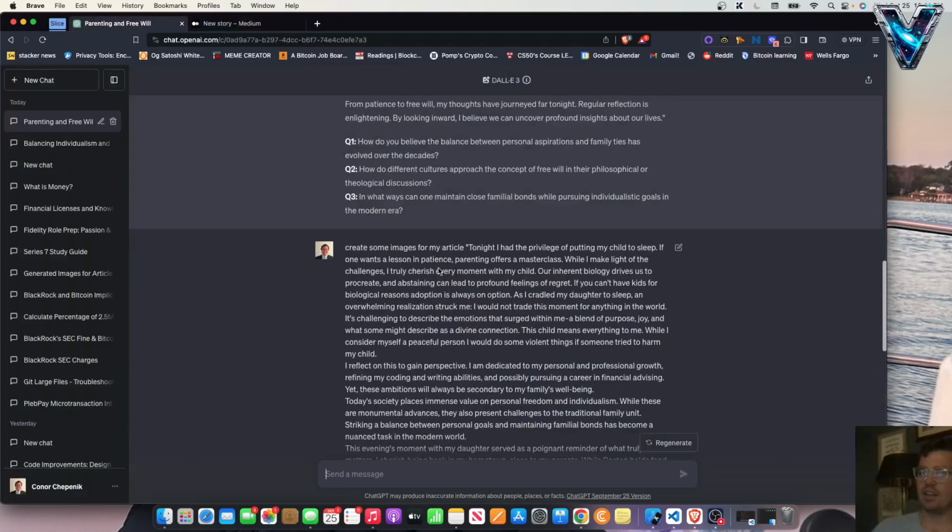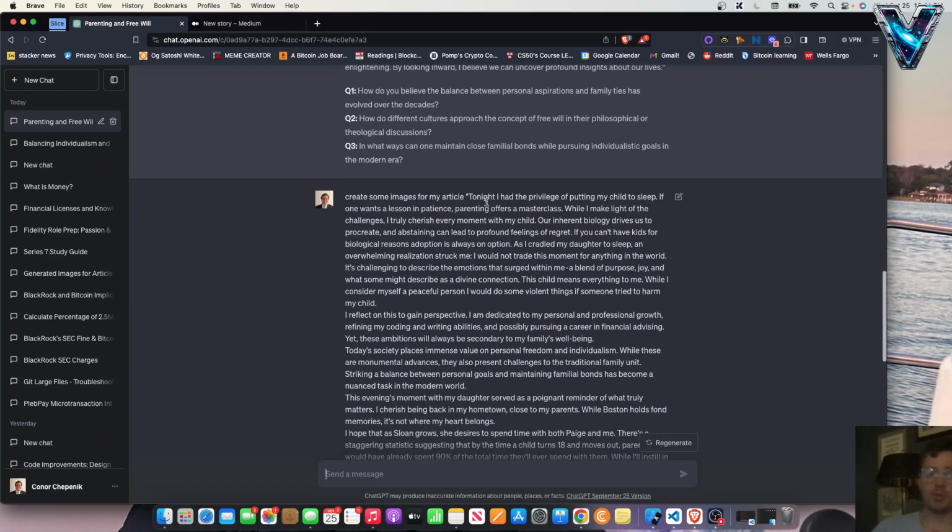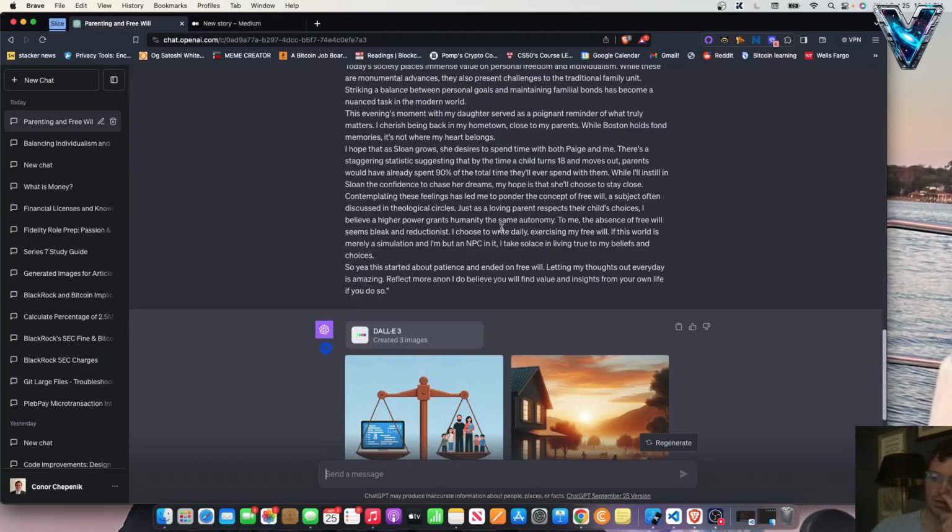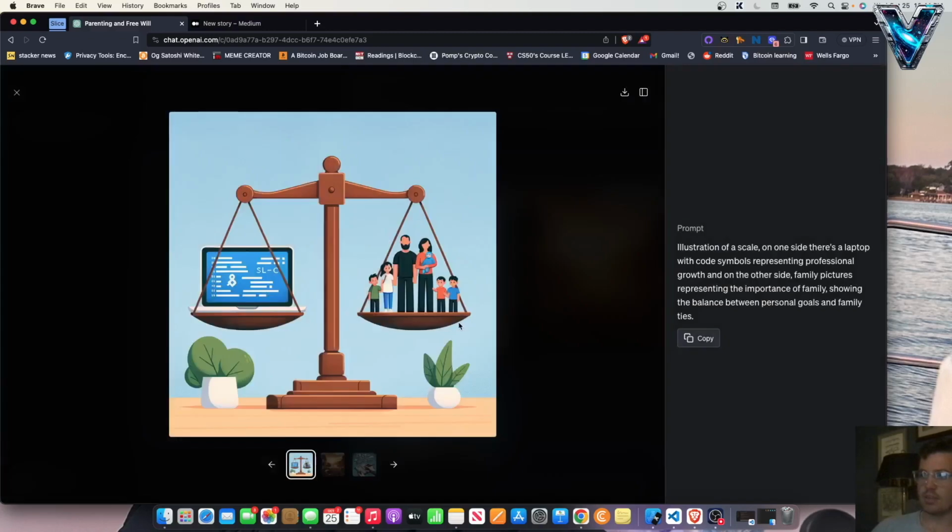What I want to show you guys is I literally copy and pasted this whole article I wrote for my Medium tonight, and in ChatGPT, I said create some images for my article, and it took the whole article and created these three images. What I love about DALL-E specifically, this is ChatGPT 4, so I'm paying $20 a month for this. What I love is it will take whatever prompt I put into it, or if I say draw me an image for my article, it will literally come up with its own prompt.